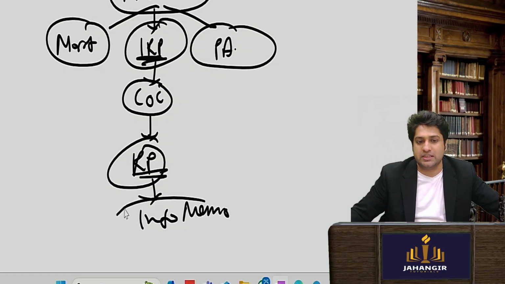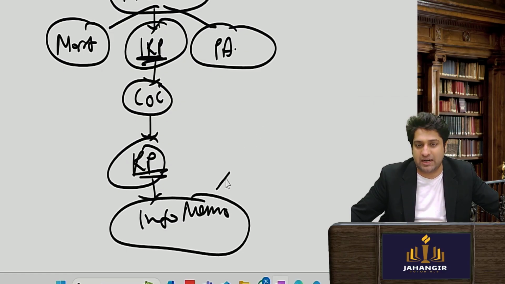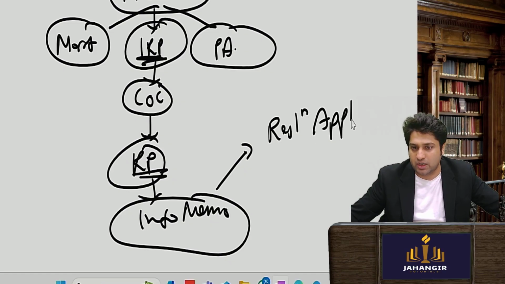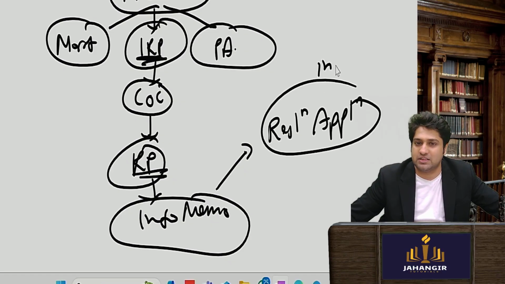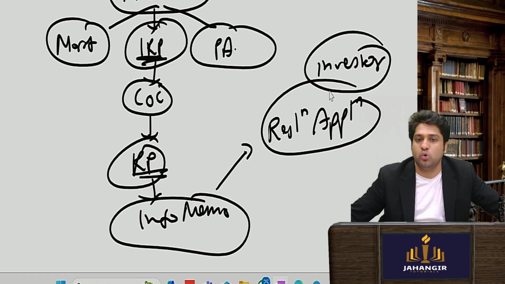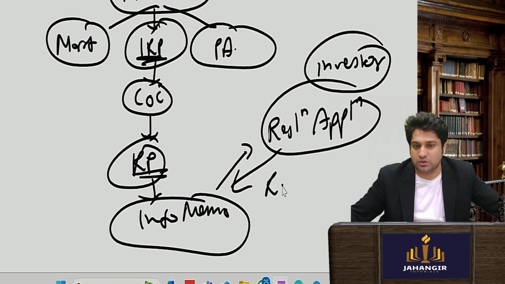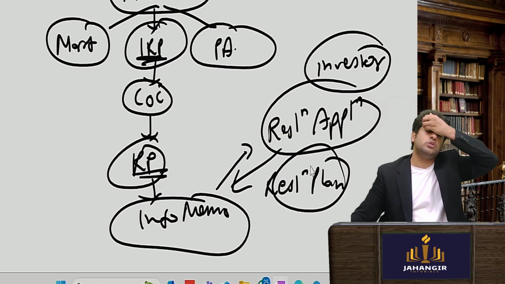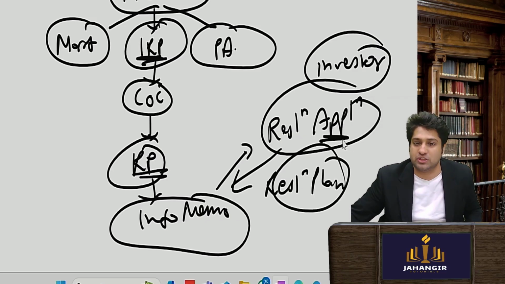Okay. Now this information memorandum will be shared with resolution applicants. Sir, who are resolution applicants? They are investors who will submit their resolution plan. So who submits the resolution plan? Resolution applicants.